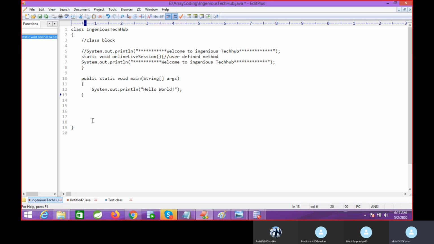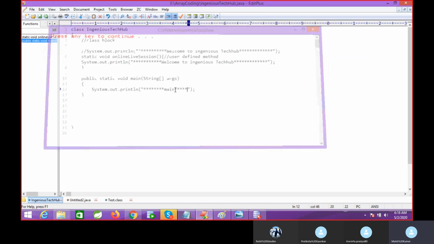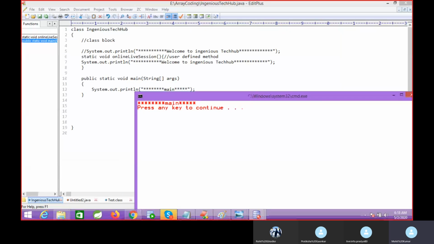Just let me show you here. This is your main method. I'm going to print main. This is your main, and you can see when I execute this code, only main will execute. Main is printing only. But we did not call this main.